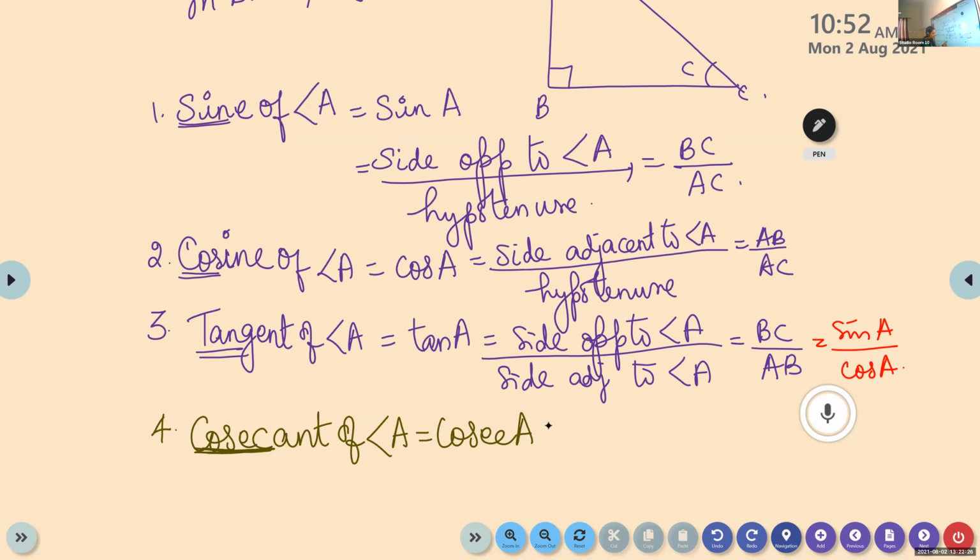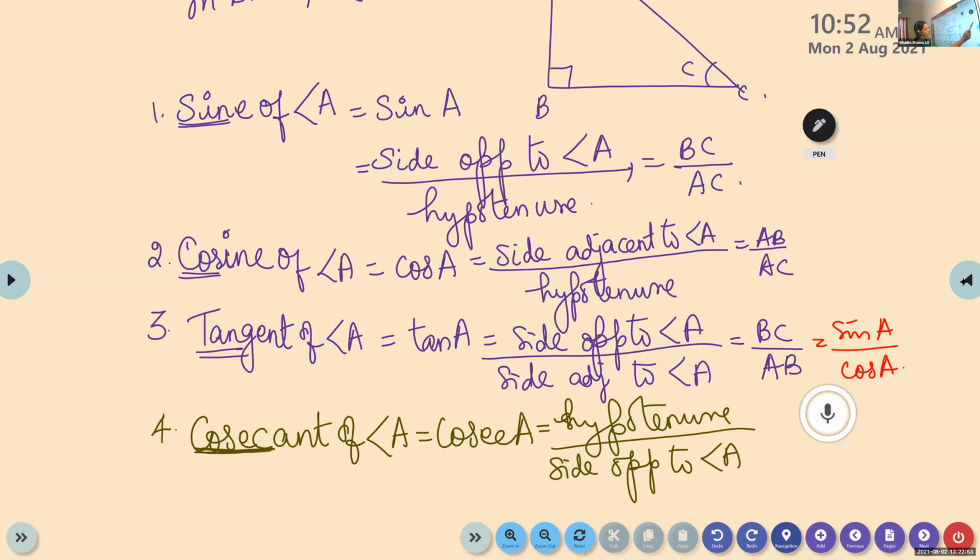Cosec A is hypotenuse by side opposite to angle A. Compare it with sine and tell me what is the relation.